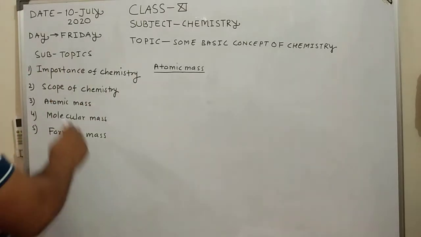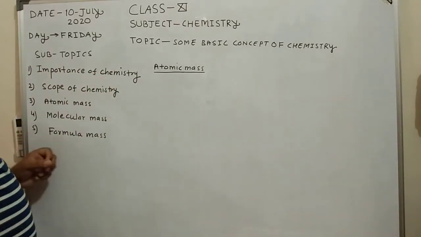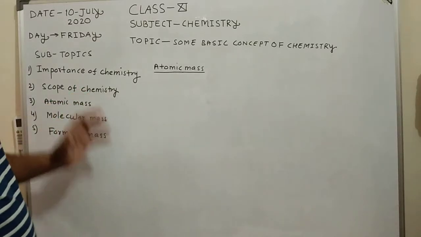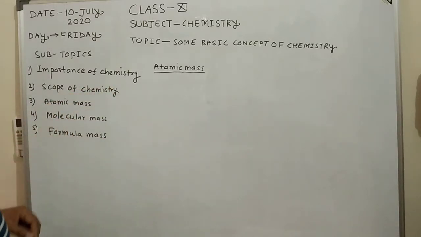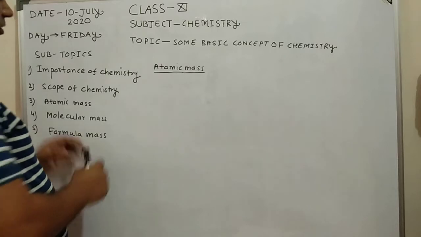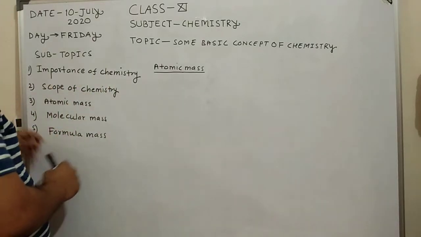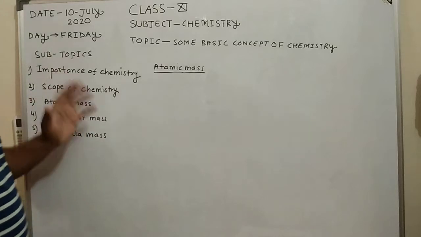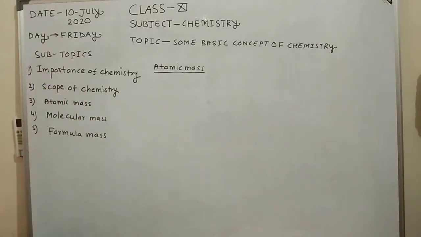chemistry. Next one is, what is the scope of chemistry? Scope means the chance or opportunity to do something. So there are the following scopes of chemistry, that is in soap industry, paper industry, cement industry, fertilizer industry and pharmaceutical industry. So there are so many scopes of chemistry.